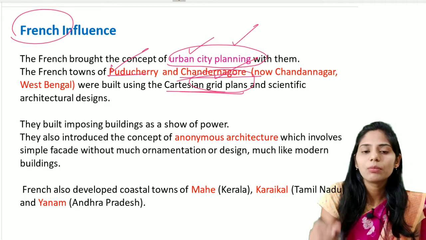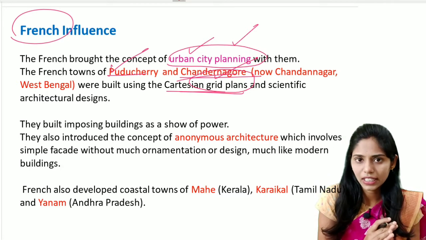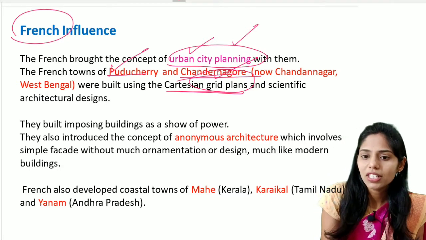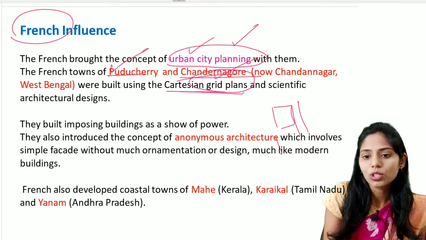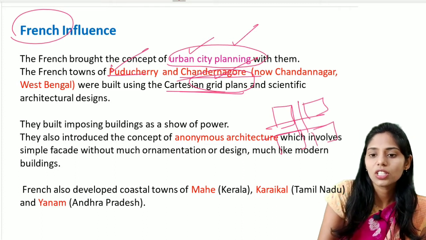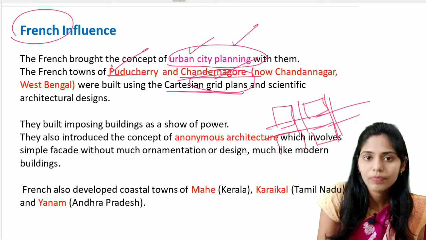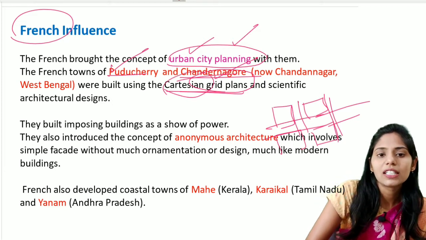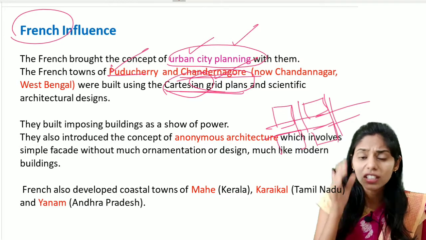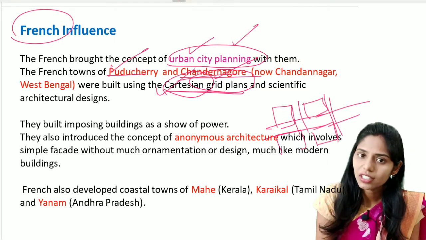Whenever we study grid plans, we already studied what this grid plan details in urban architecture. In this grid plan, we see the streets are at right angles to each other, and we see square or rectangular buildings. When we talk about the Cartesian, we see exact measurements, exact squares in this Cartesian grid plan.